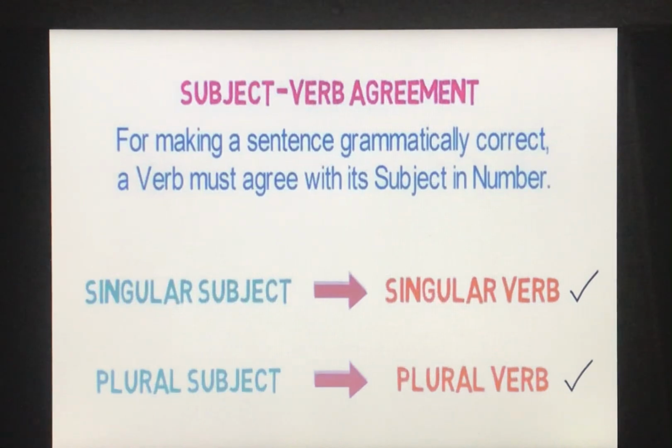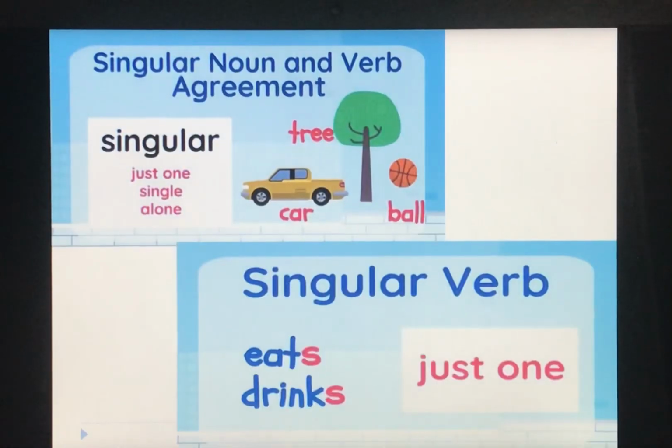Okay, if we are having a singular subject, then we are going to use a singular verb. And if we are having a plural subject, then we are going to have a plural verb. And I hope all of you remember what a singular and plural noun is. Okay, now what is singular? As I have told you many times, singular means just one, single or alone. So in short, you can say singular means one person, place, animal, thing.